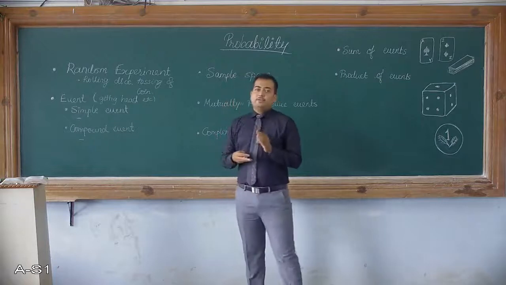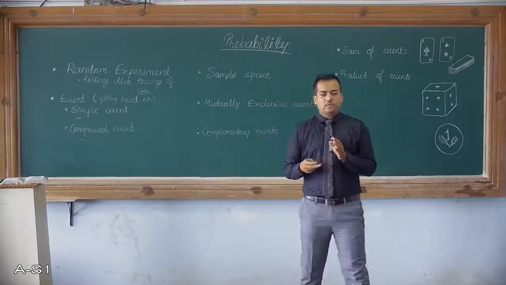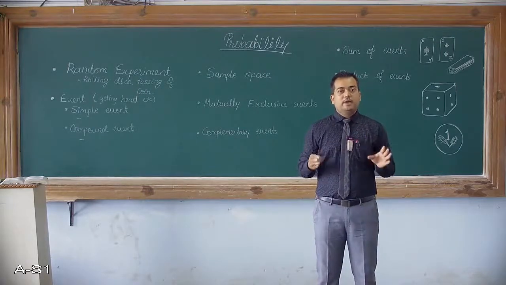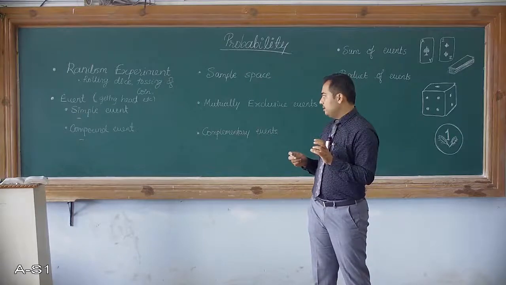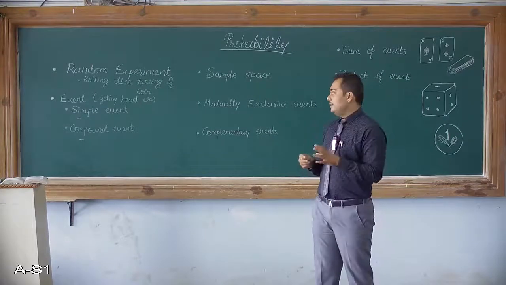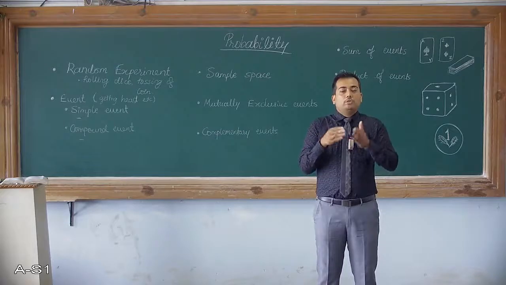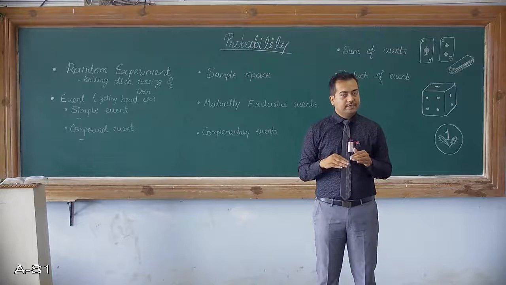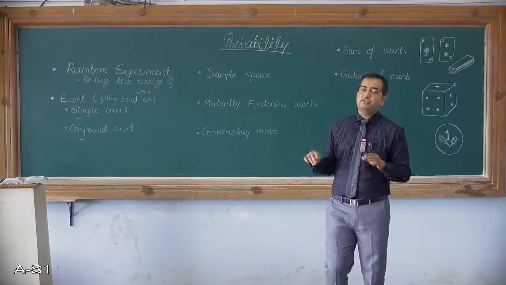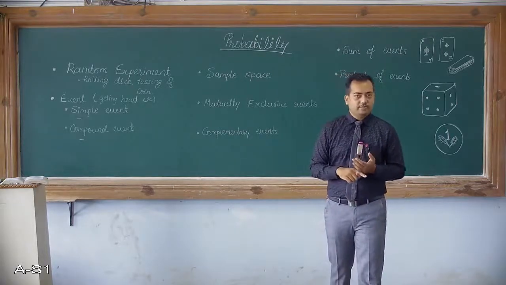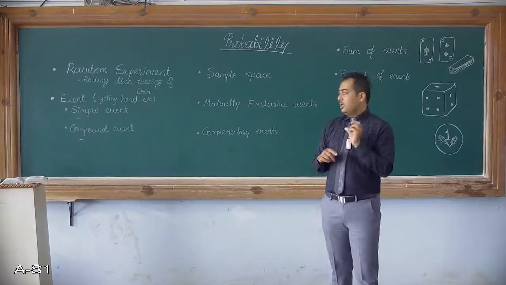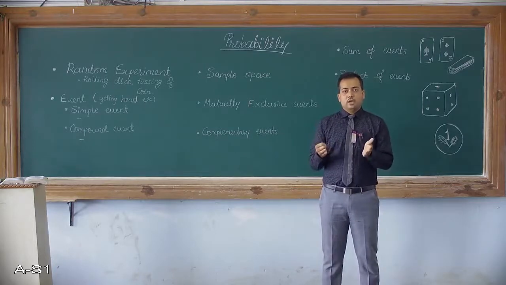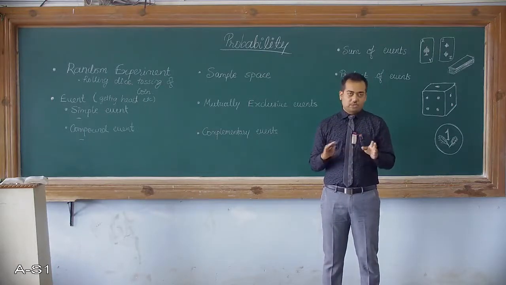Every event from your random experiment, the smallest event which cannot be divided further, is called the simple event. And the event which is occurring all together, which is a combination of two or more events, is called the compound event. So it goes very straight with the definition. A simple event is one which cannot be divided, it's alone one event, and a compound event is all together, made up of multiple events.